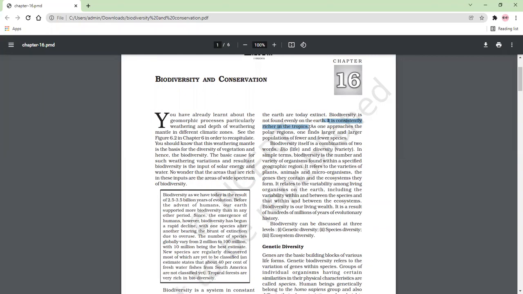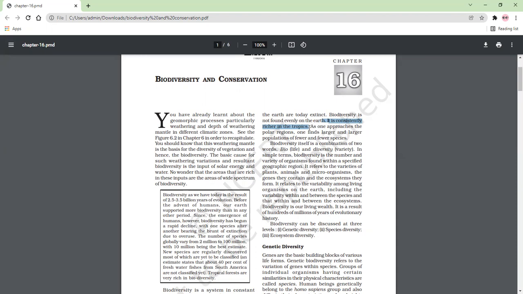Higher solar radiation and higher precipitation support a variety of species of plants, and they also support animals, because animals ultimately depend upon plants for their life. Herbivores depend directly upon the plants, and carnivores depend upon the herbivores for their food. So it is somewhat like a food chain, and that's why the tropics are richer in biodiversity.